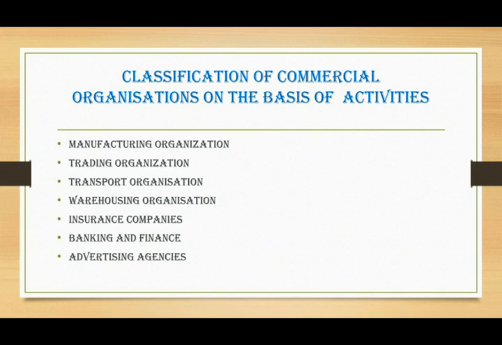Classification of commercial organizations on the basis of activities. On the basis of activities, commercial organizations are classified as manufacturing organizations, under which the products are produced with the help of land, labor. Next is trading organization, which involves exchange of goods and services. That is, the person who is undertaking such activity purchases goods from the producer and sells it to the consumers. Next is transport organizations.